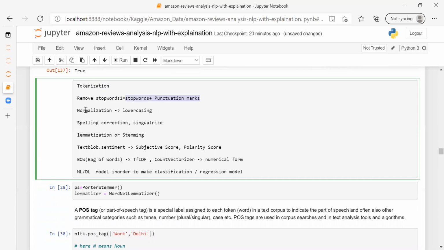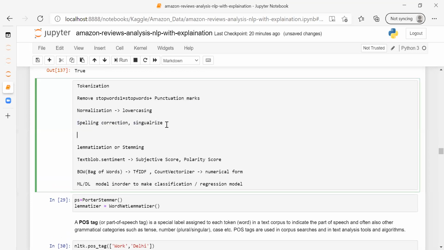Then we will do normalization, that I was telling you, that I will keep all the letters in lowercase in order to remove duplicacy. Then we will do spelling correction. Singularization means, let's suppose it is "pizza" or it is "pizzaa", the same thing, I just made a spelling mistake, but my machine is getting it as two different words. We will correct that. Lemmatization and stemming we will do.